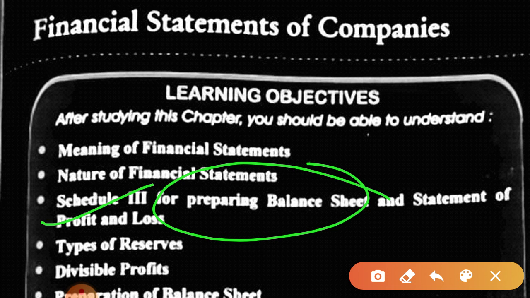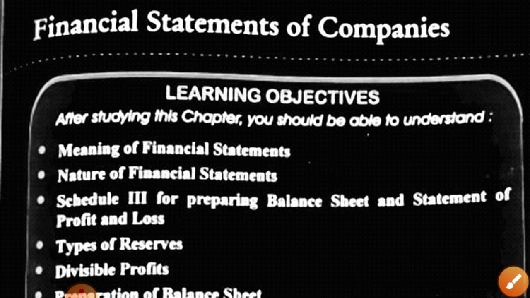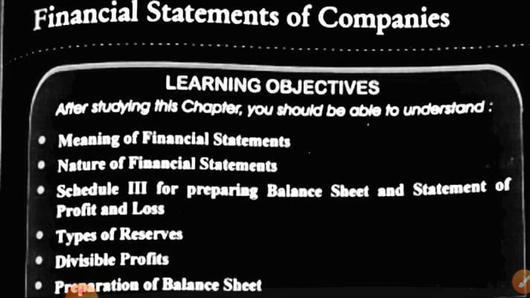I'm not going to go into detail because in the previous lectures we have discussed it in detail. In this chapter, the presentation of the balance sheet and heads and subheads of the items, where each is to be treated, you should be thorough with that.